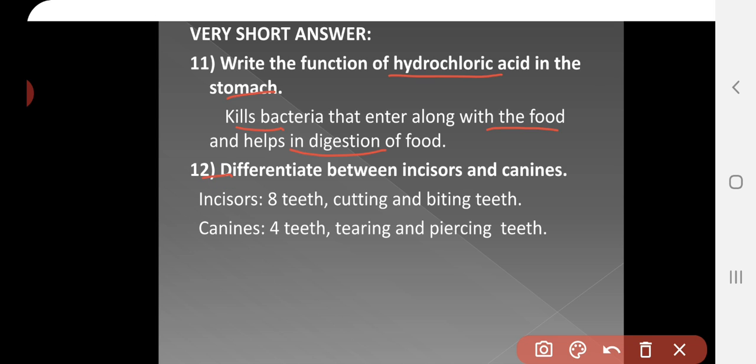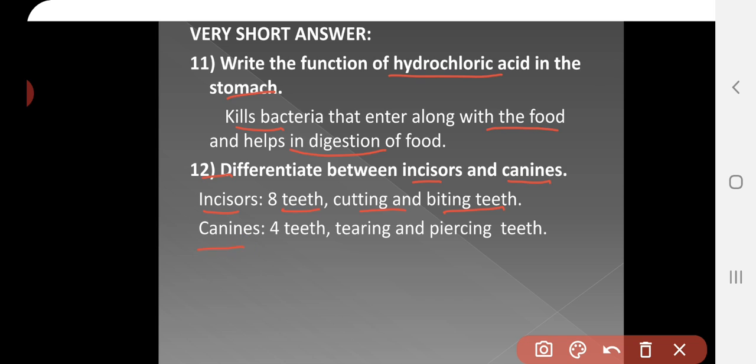Differentiate between the incisor and canine. You have to write it in a tabular column. Incisor: totally 8 teeth, in both upper and lower jaws. The role of the incisor is cutting and biting.